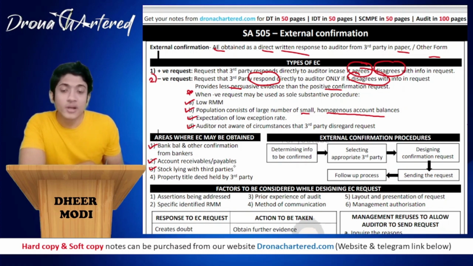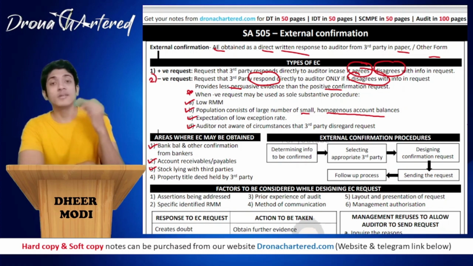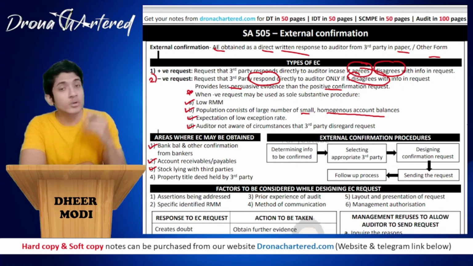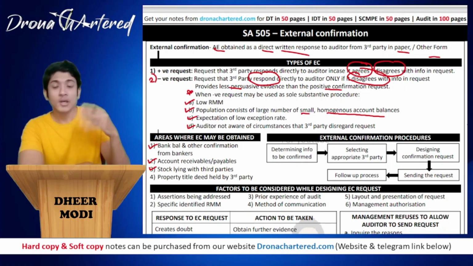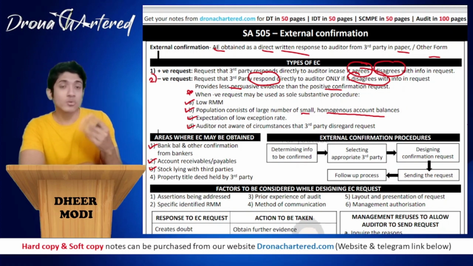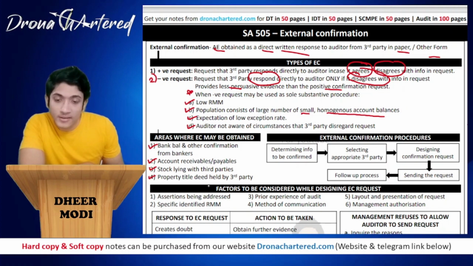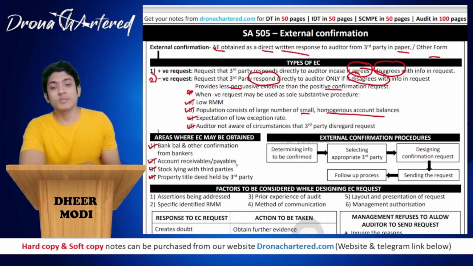Third is stock lying with third parties, that is any stock that is lying with a third party because it is not in the possession of the entity. So you can check with the third party how much stock they have that belongs to the company. And last is property title deeds held by a third party. Since this is in the hands of the third party, you can directly ask them.